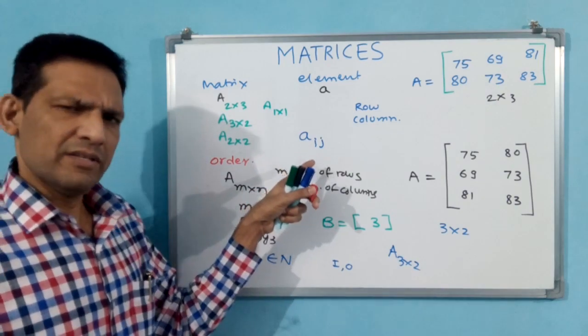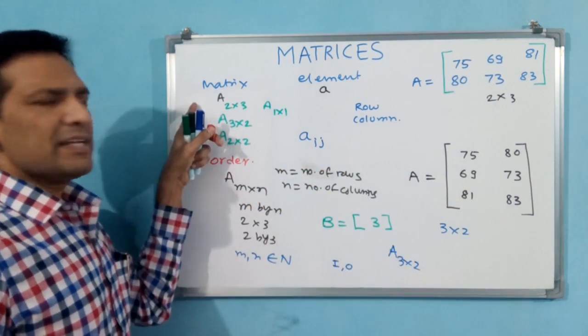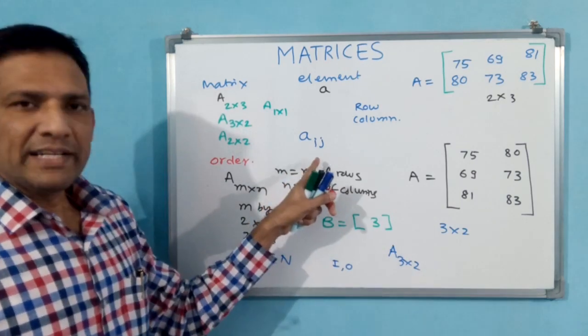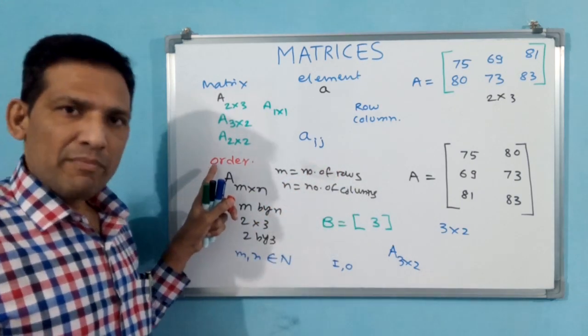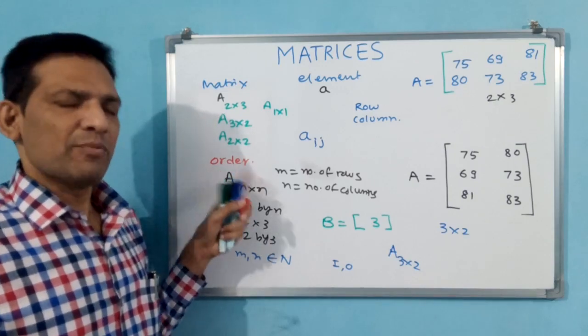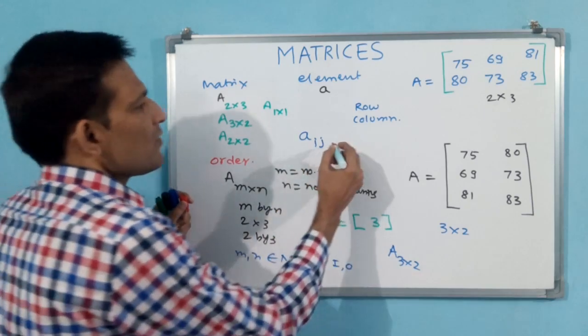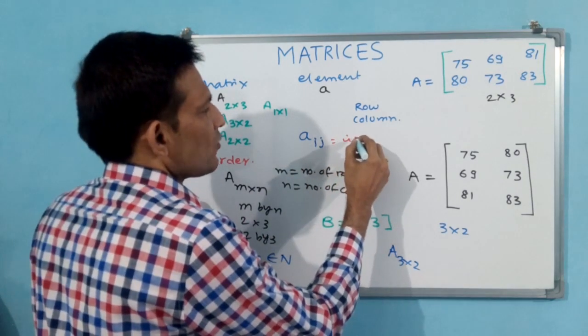Small a refers to an element, and capital A or capital B, whatever it may be, refers to a matrix. Small a_ij, capital A M by N. M cross N we write, but M by N we call. Small a_ij, here i is the row number.